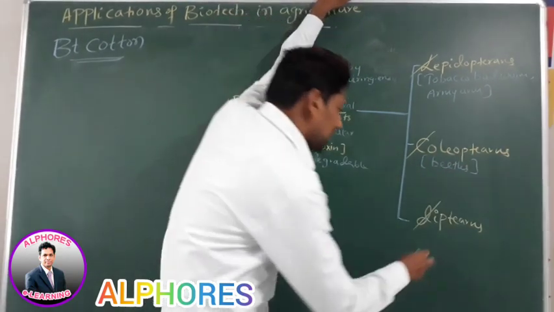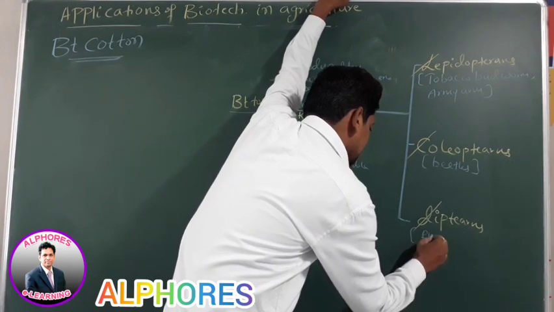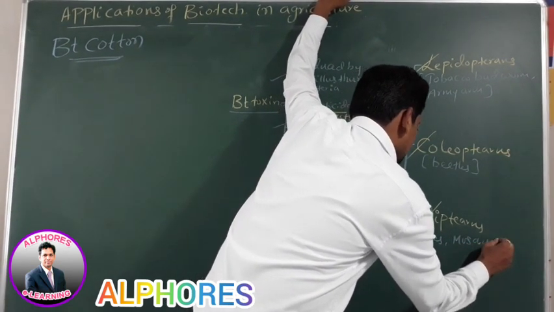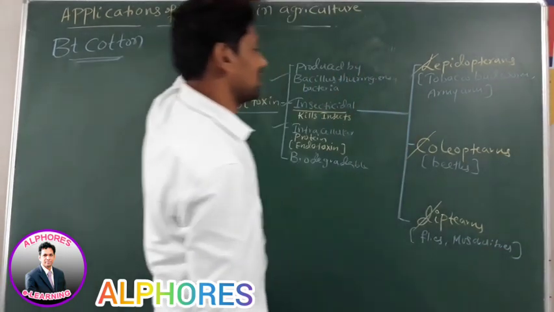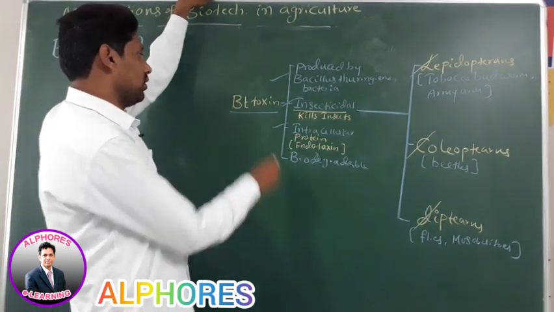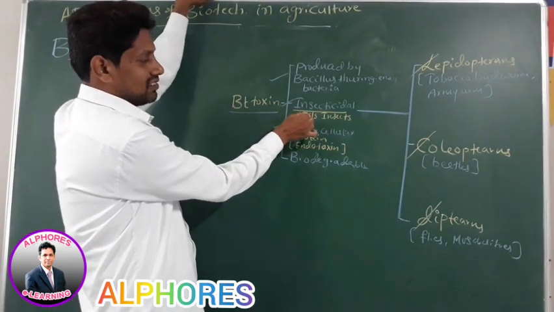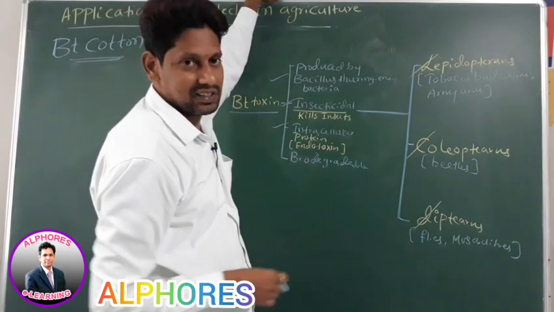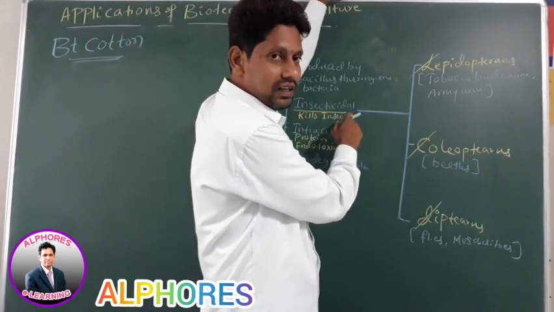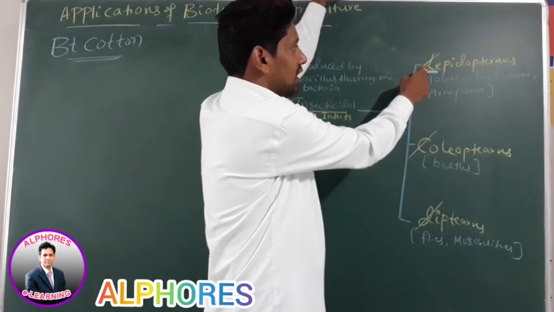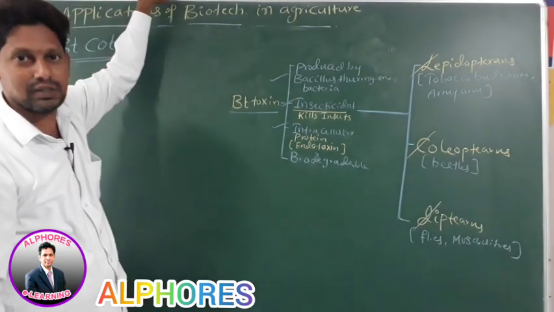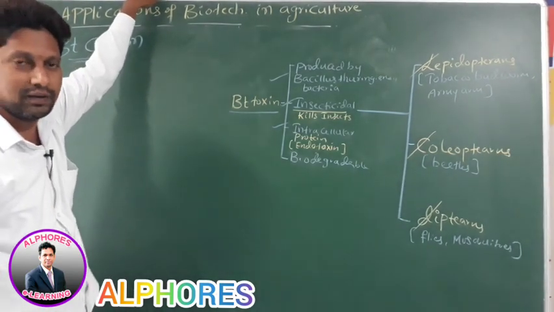Dipterans, for example, flies and mosquitoes. Therefore, Bt toxin is insecticidal and has the ability to kill insects belonging to the groups Lepidopterans, Coleopterans, and Dipterans.